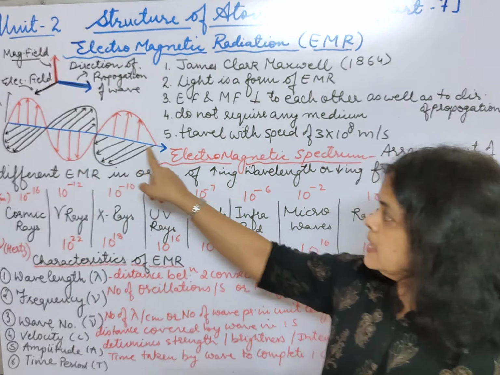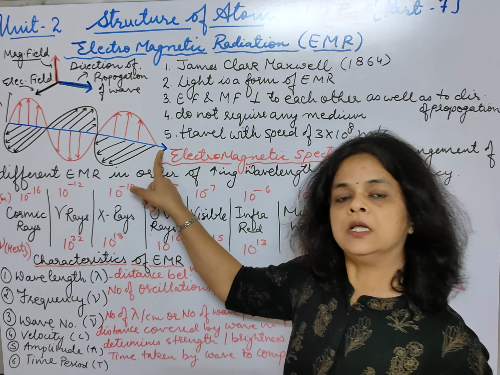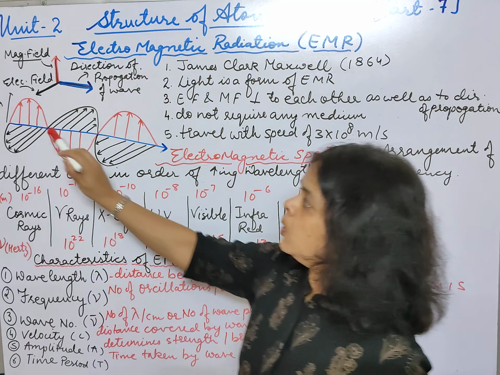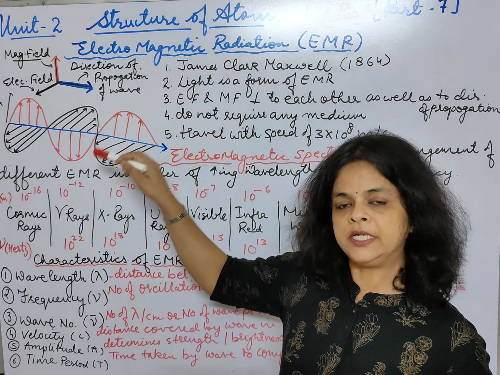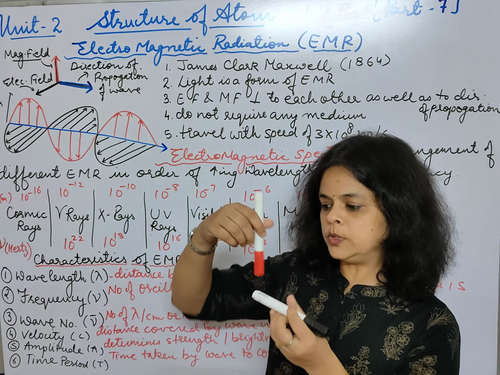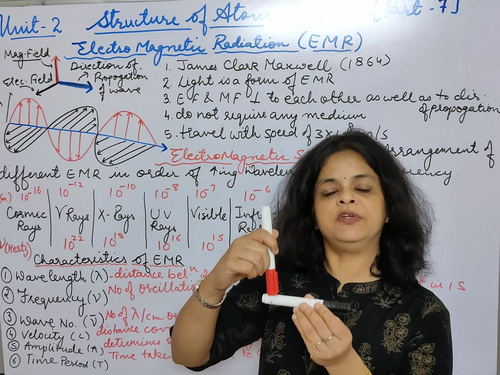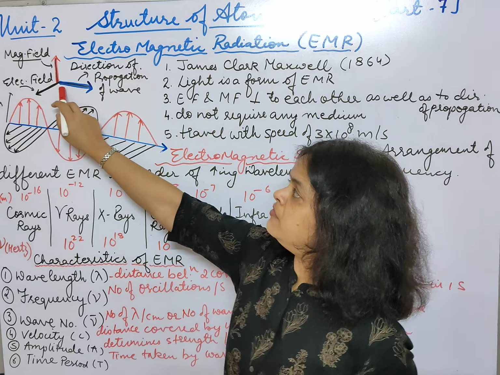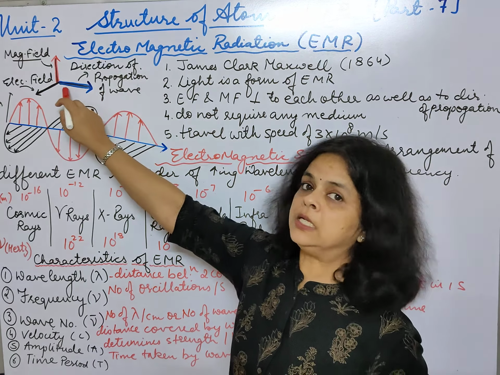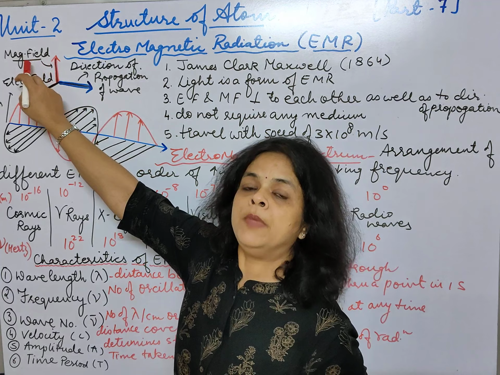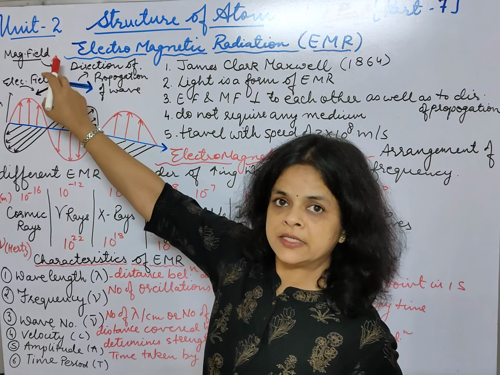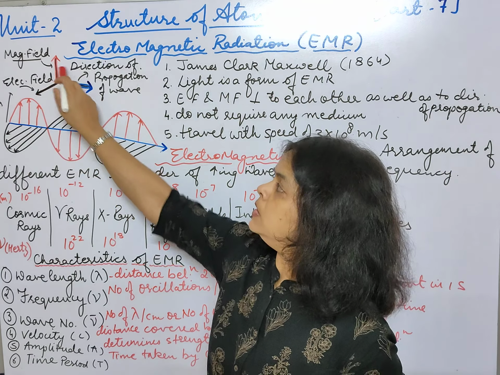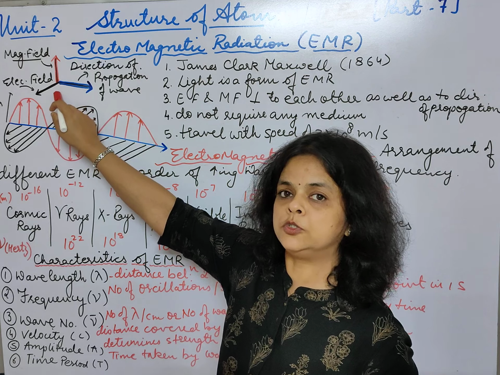See, along this x-axis the charged particle is moving under acceleration. Now when a charged particle is moving, alternating electric and magnetic fields are produced which are perpendicular to each other. If the magnetic field is this, then the electric field is perpendicular to it. So first see this diagram. If the particle is moving along the x-axis, then a magnetic field is produced along the y-axis and an electric field is produced along the z-axis. So all three of them are mutually perpendicular to each other.